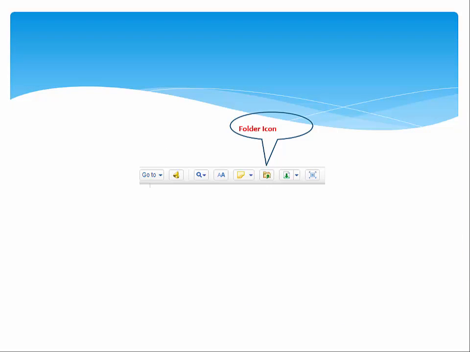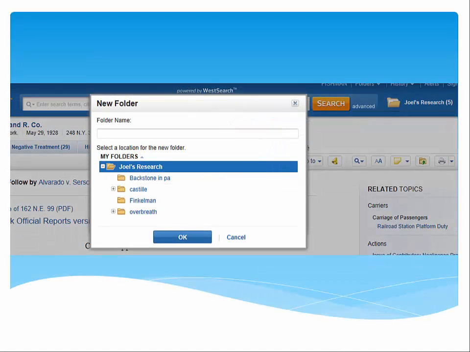Or save to a folder by clicking on the folder with an up arrow icon. Store the document in a new folder or select one already created to download your document.